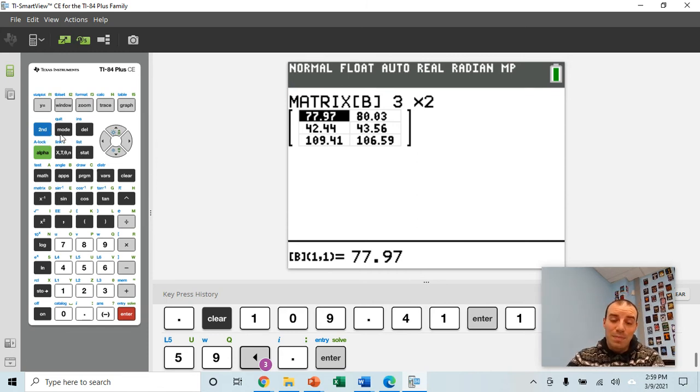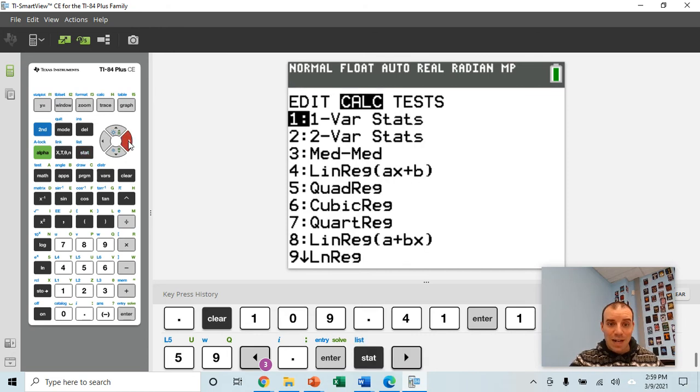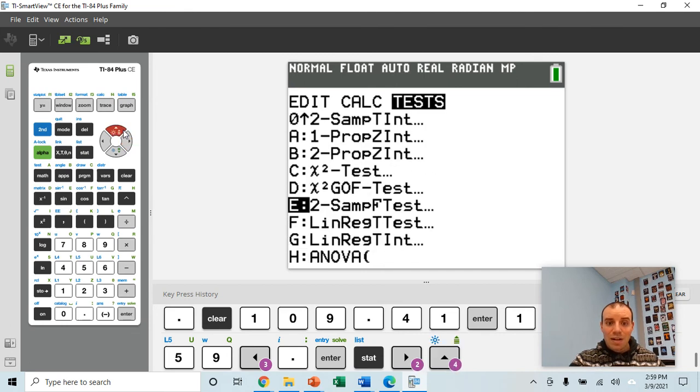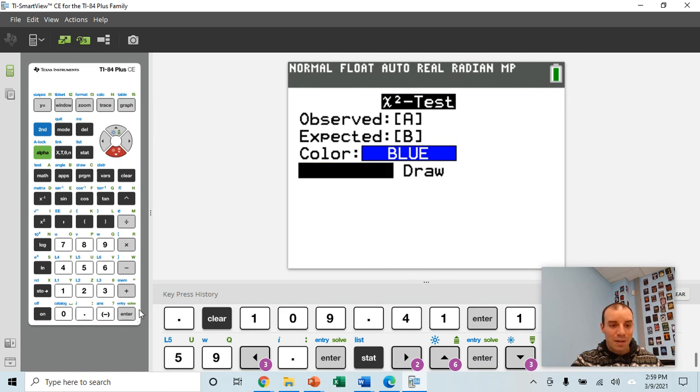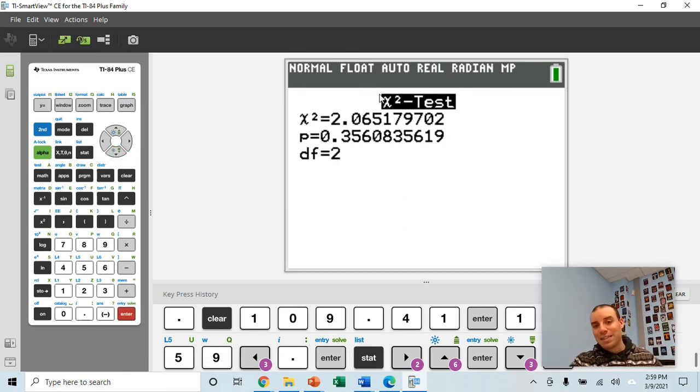I had my observed in matrix A and my expected in matrix B. To run the test on the calculator, you're going to go to stat, over to tests. Chi-squared goodness of fit was D; that's what we did last section. Both the chi-squared tests for homogeneity and independence are run the same way on the calculator, just with letter C. Hit enter. Observed in matrix A, expected in matrix B. Don't have to change anything here. And you would get your test statistic for chi-squared and your p-value there.